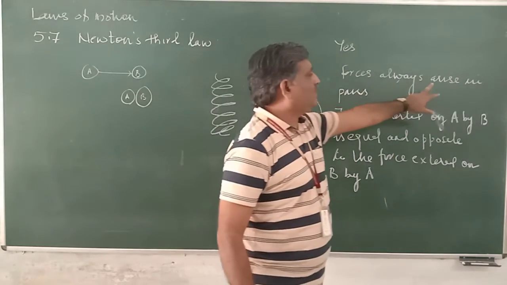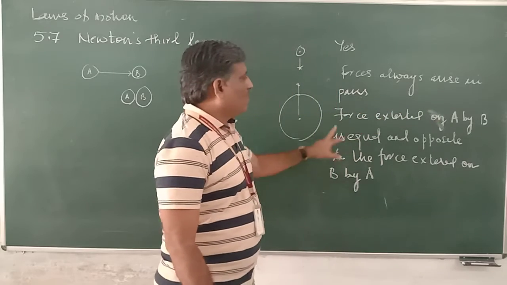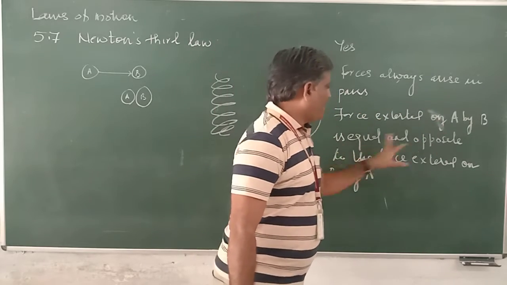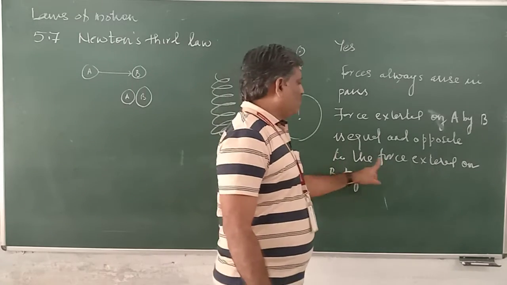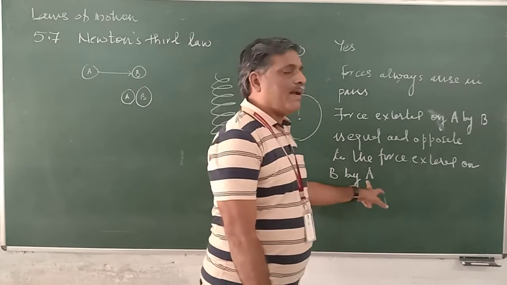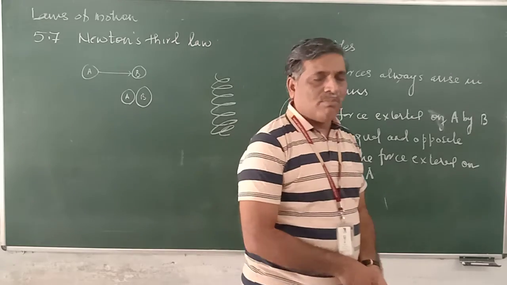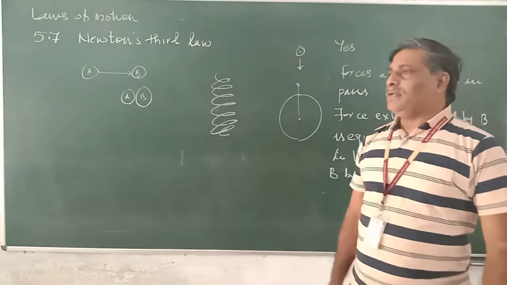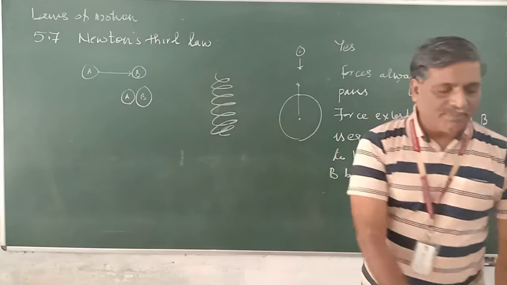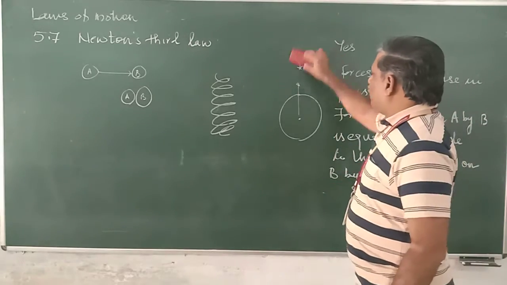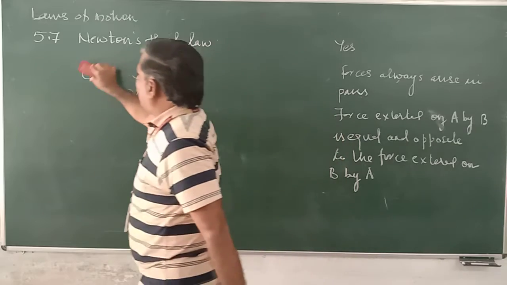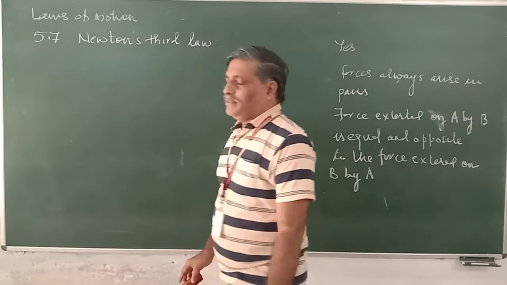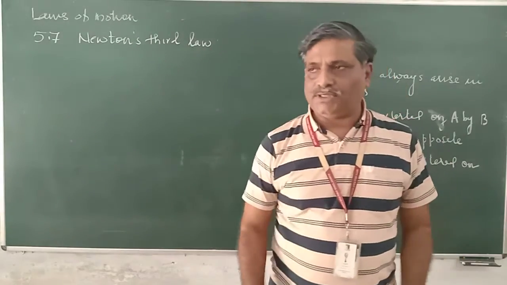Force always arises in pairs. Force exerted on A by B is equal and opposite to the force exerted on B by A. It becomes a clearer statement which removes misconception in this law. There are certain points related to this one. These points are the following, which are actually misconceptions.